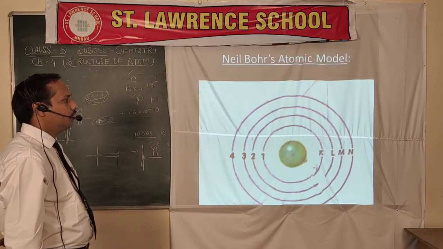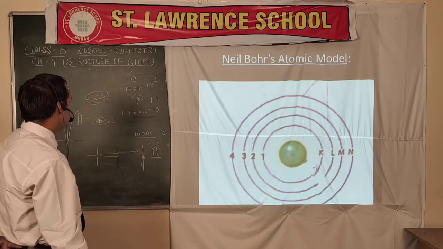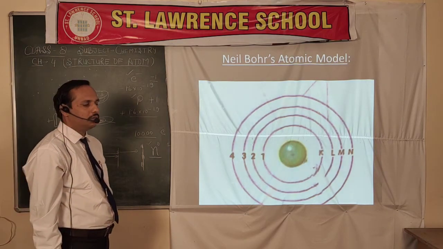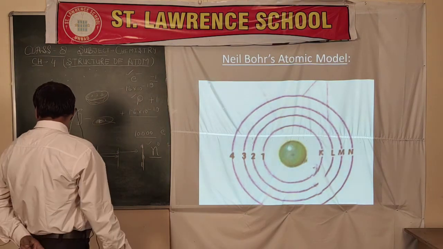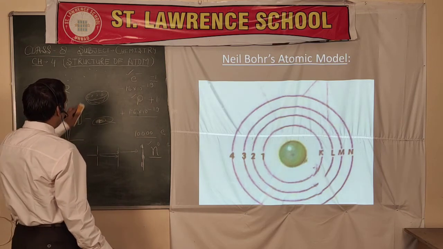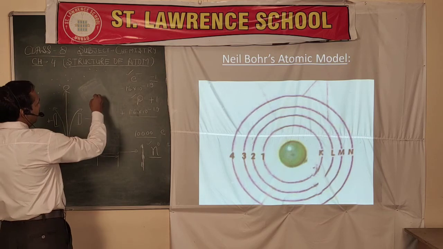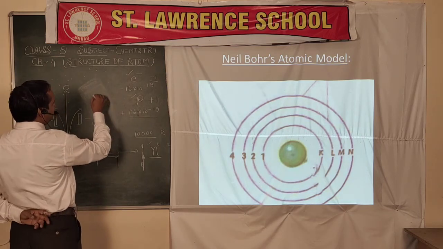Rutherford also gave an atomic model in which he said that the atom has two parts in which the subatomic particles are arranged.